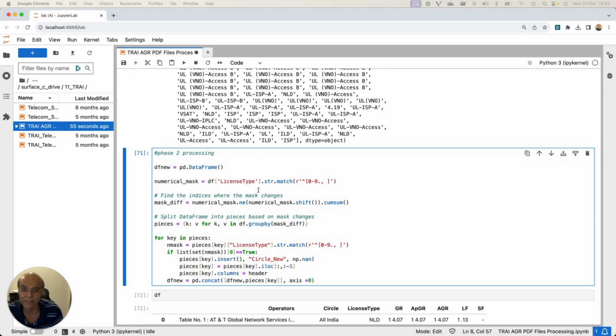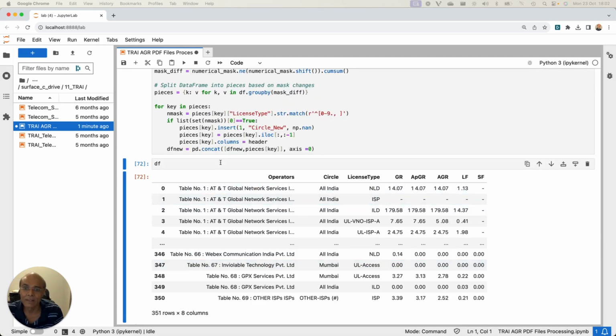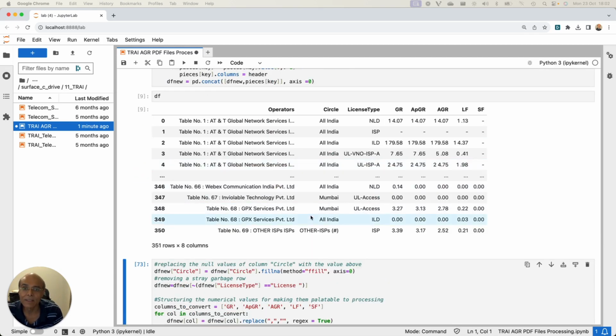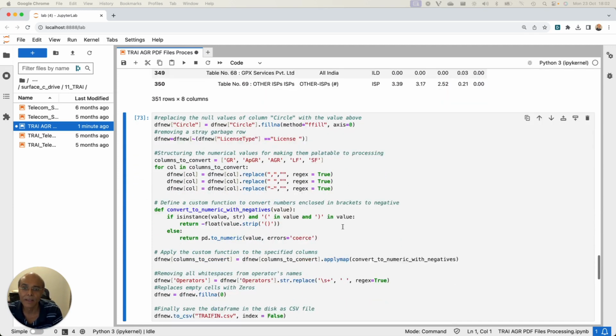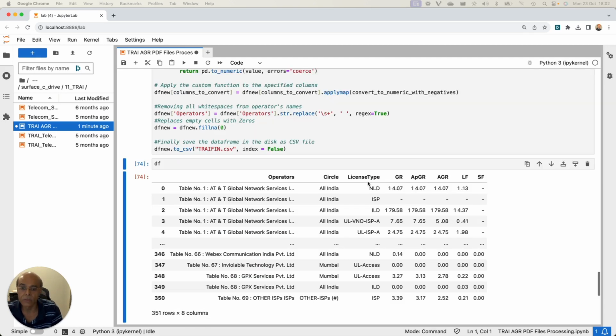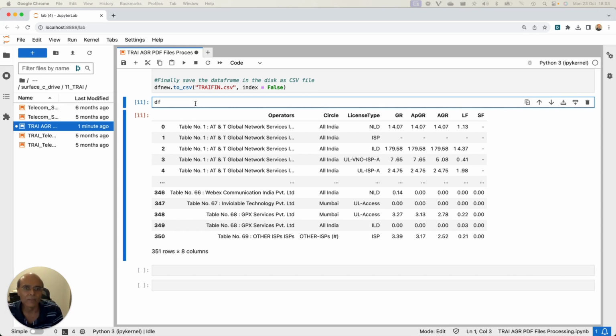This is the second round of processing, where I'm identifying and matching these elements and getting rid of them. And then after that, I'm again printing the data frame. You'll see the data frame is now clean, and the final data frame is stored in the CSV file, traiframe.csv, and the file looks something like this. It's a very good format of data, and it has all the information. It's pretty accurate now.